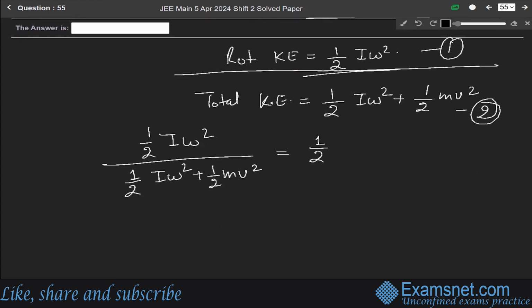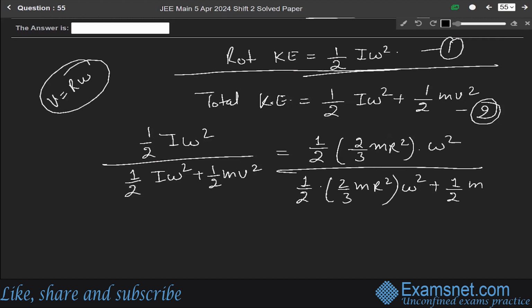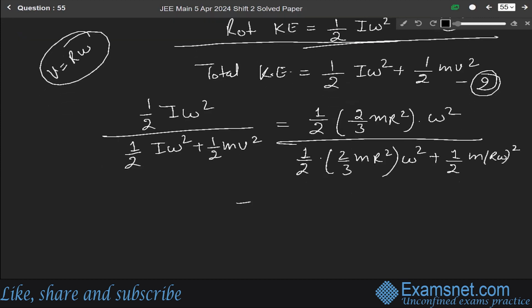So for hollow sphere we write 2 by 3 mr square, the moment of inertia, into omega square over 1 by 2 into I, again 2 by 3 mr square into omega square plus half m. And we know that velocity v equals r into omega. So in place of v square we can write r omega whole square. So solving it we get 2 cancels. Okay, just not cancel this, 1 by 2, 1 by 2.